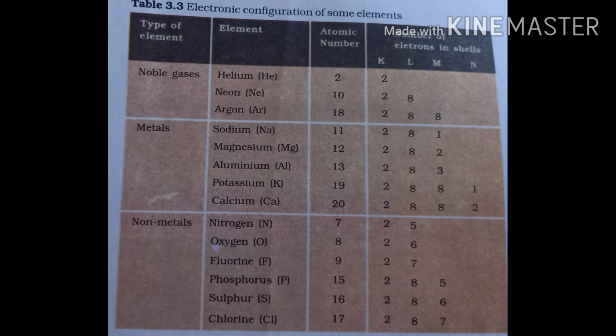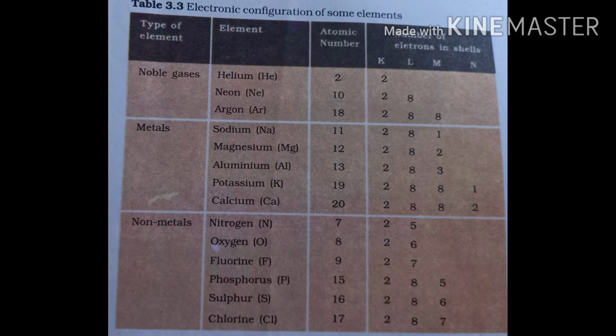Phosphorus, atomic number 15, having the configuration 2, 8, 5. Sulfur, atomic number 16, and the electrons are arranged in the K shell 2, L 8, and in the M shell 6. Chlorine, atomic number 17, having electrons in the K shell 2, L 8, and 7 in M.